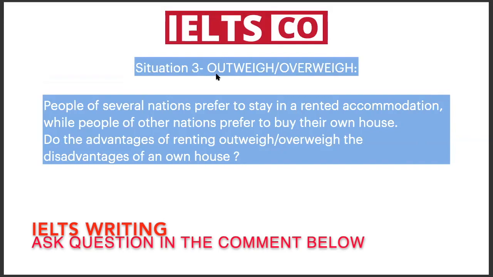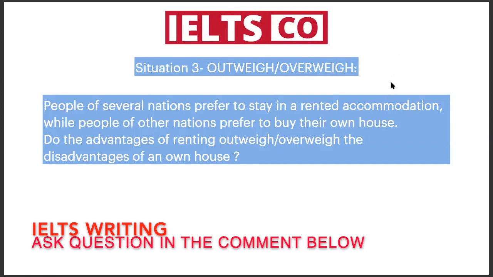Here, how we segregate the paragraphs is: before the word outweigh, whatever is written, we will write 2 paragraphs of that. And after the word outweigh, whatever is written, we will write 1 paragraph of that. So we will write 2 paragraphs of advantages of renting, one advantage in each separate paragraph, and then one disadvantage of own house in a separate paragraph.